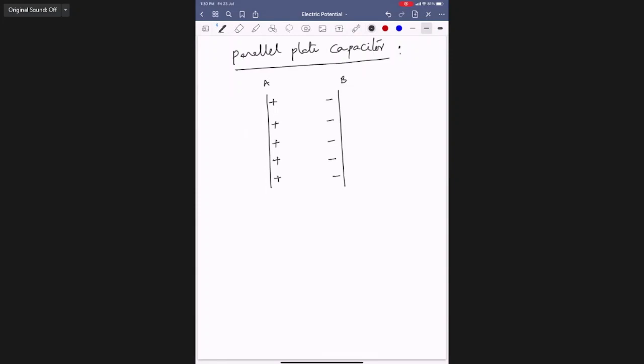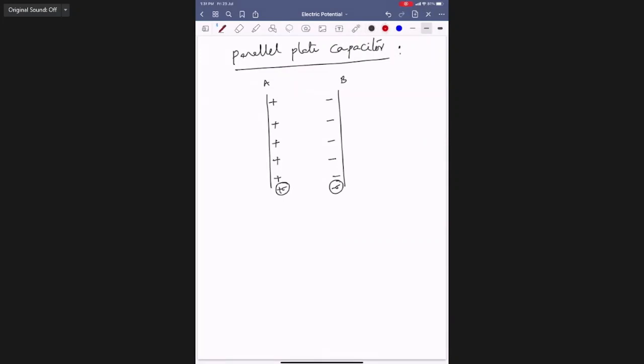Then this plate is plus sigma. This plate is how much? Minus sigma. It has some area of cross section here, both plates identical. Now outside, is any charge there? No charge. Now it is like a conducting plate or non-conducting plate, a sheet of charge. Charge is residing on one surface or both surfaces? One. Right, non-conducting type.